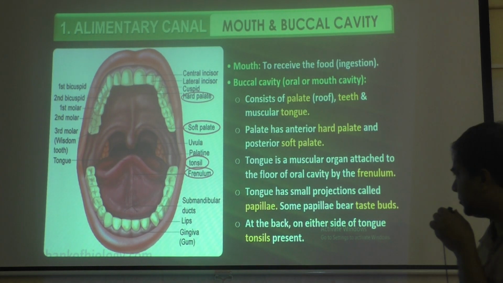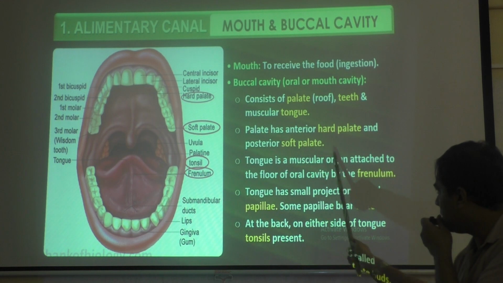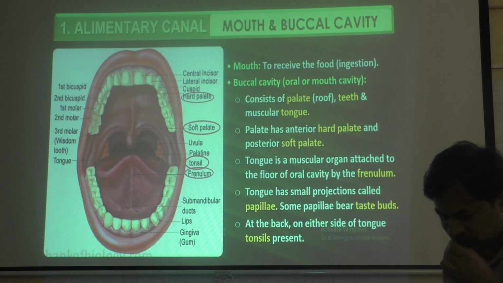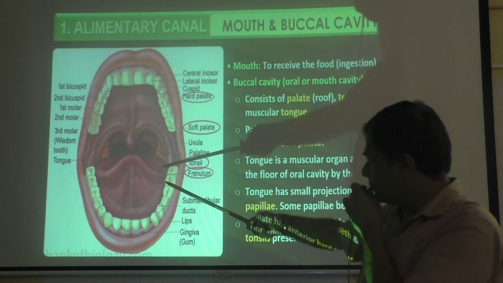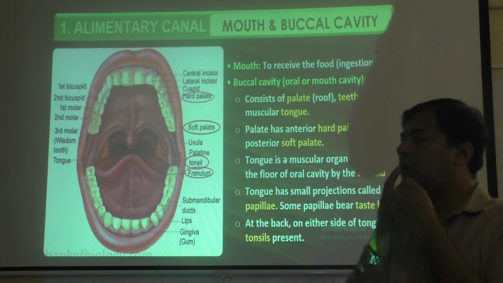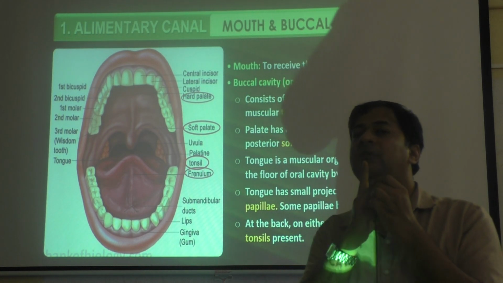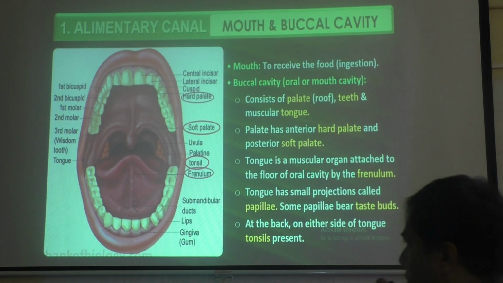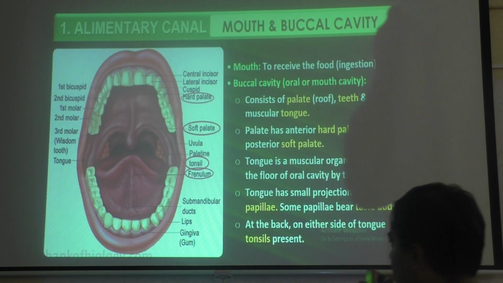Then, very important, the tongue is a muscular organ attached to the floor of the oral cavity by the frenulum. See, I told you. If you open your mouth, you will come to know that below the tongue there is one connection with the oral cavity, that is called the frenulum.